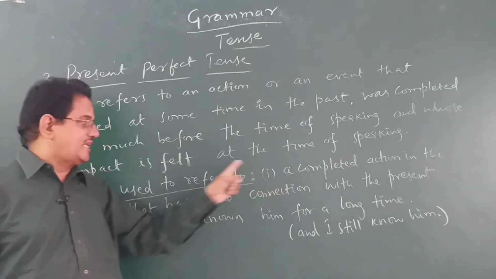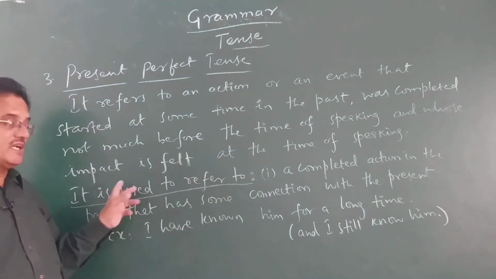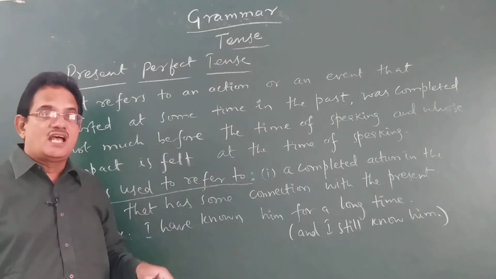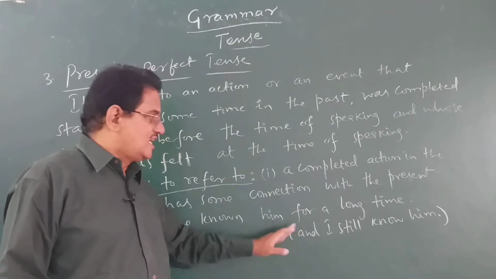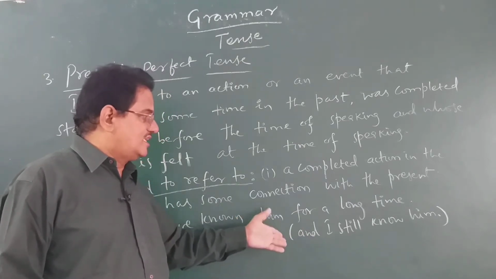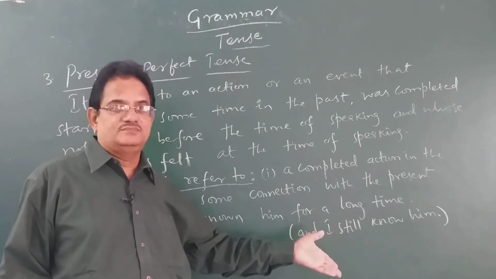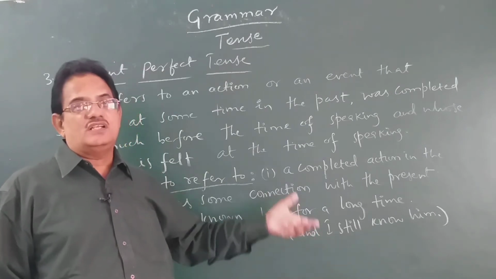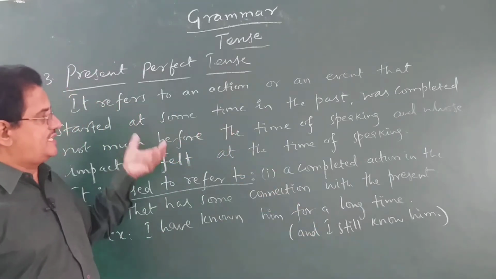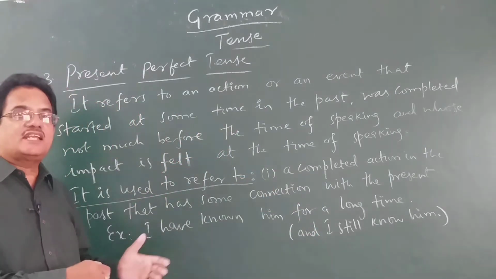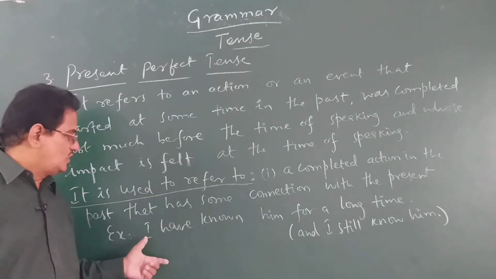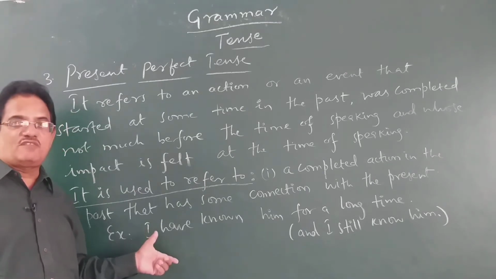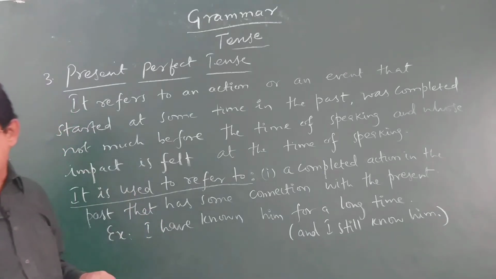It is a completed action in the past, but it has connection with the present also. Means I still know him. What does it mean? I have known him for a long time also implies that I still know him. So, the action was completed in the past, but it has some connection to the present also. That is how we use present perfect tense. This is the first use of present perfect tense.